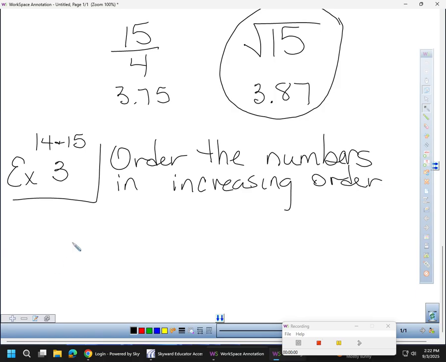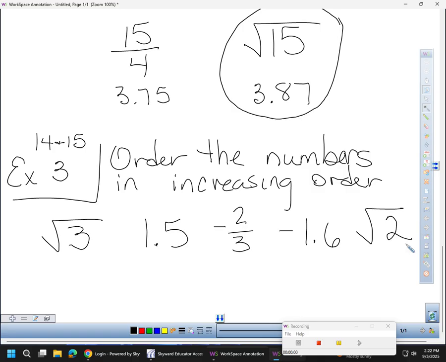And let's see, maybe I give you square root 3, let's go 1.5, negative 2/3, negative 1.6, and let's go with the square root of 2.